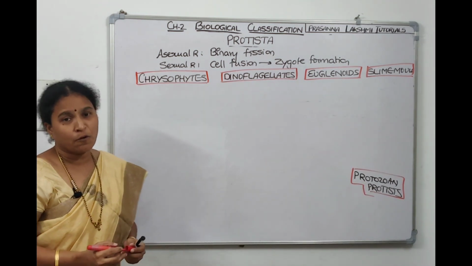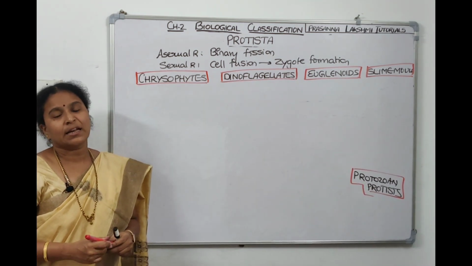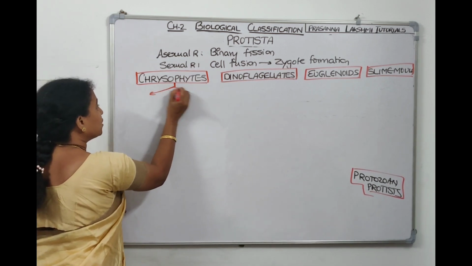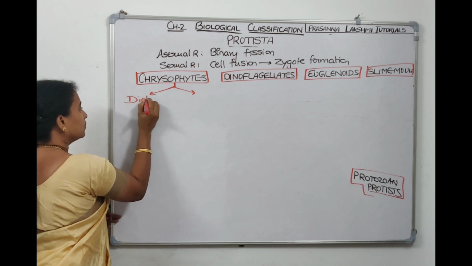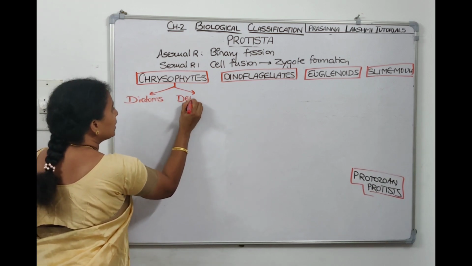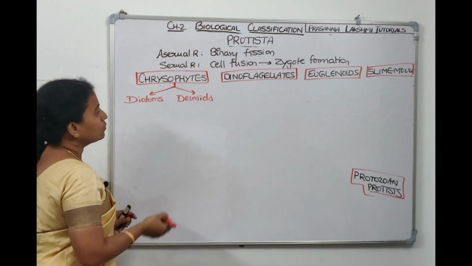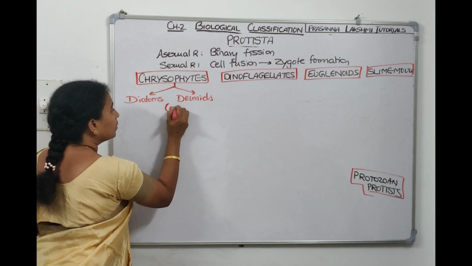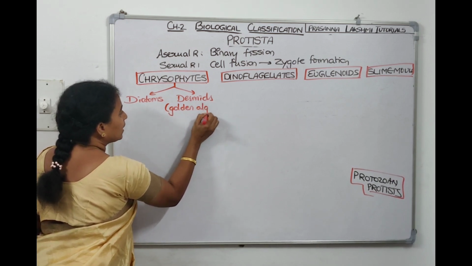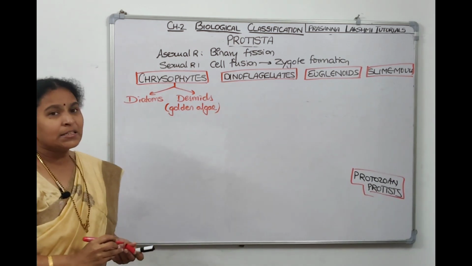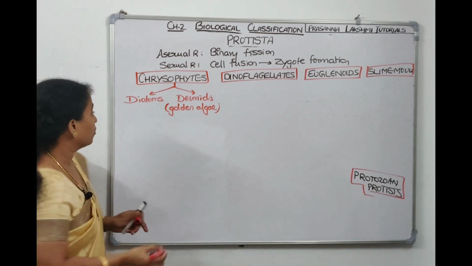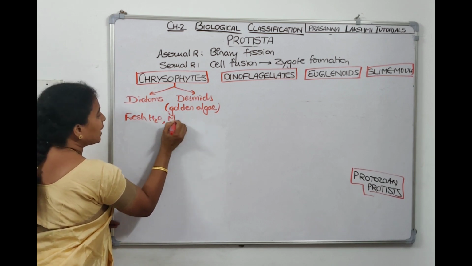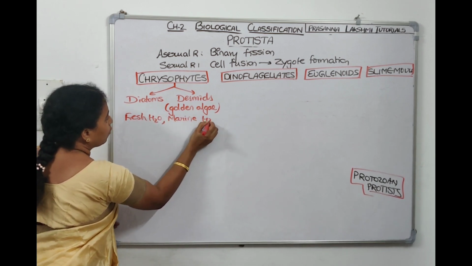Now let us talk about Chrysophytes. Chryso means golden color. Chrysophytes include diatoms and desmids. Desmids are called golden algae. And chrysophytes live in freshwater as well as in marine water.